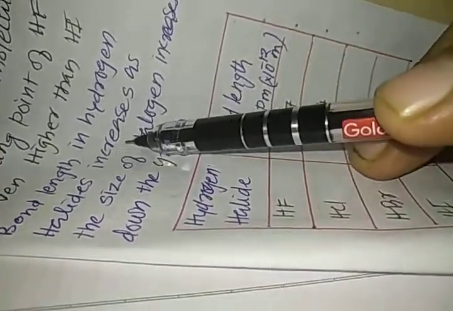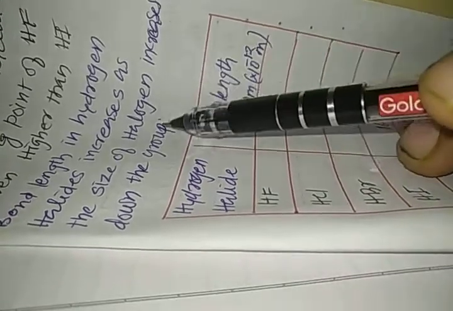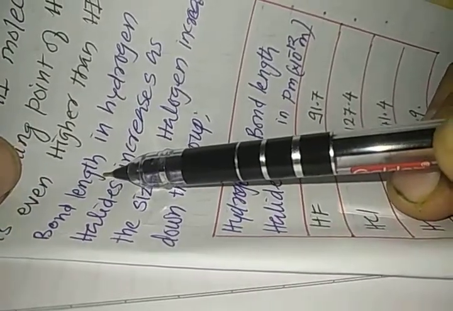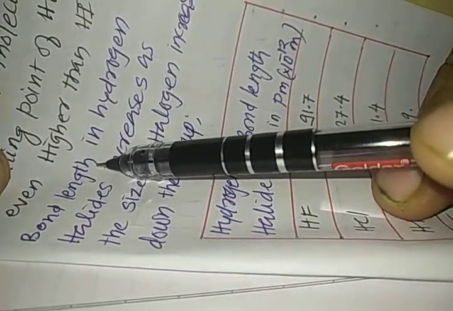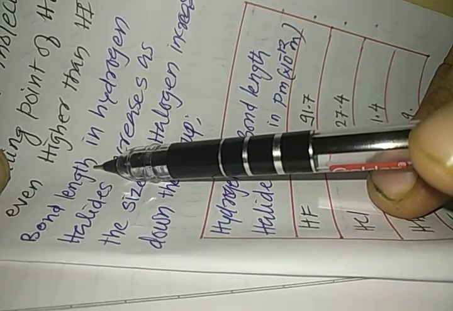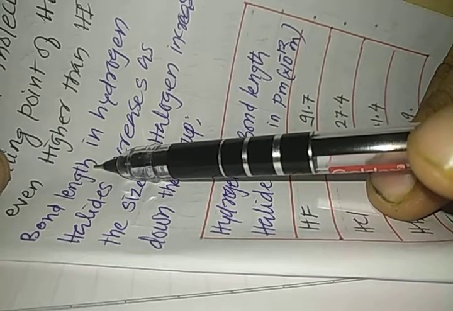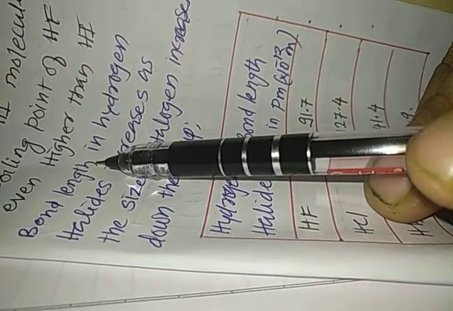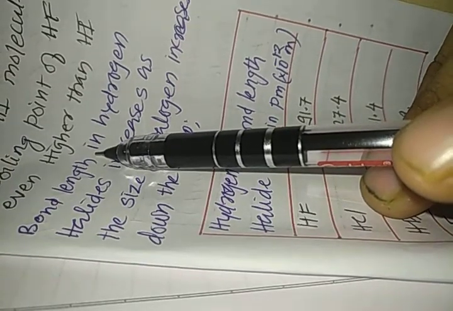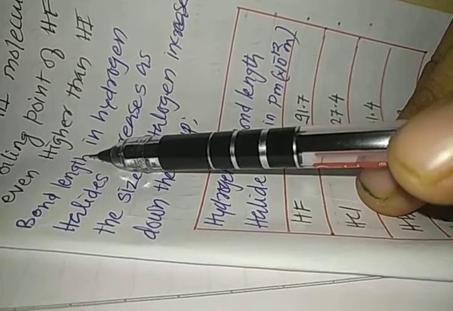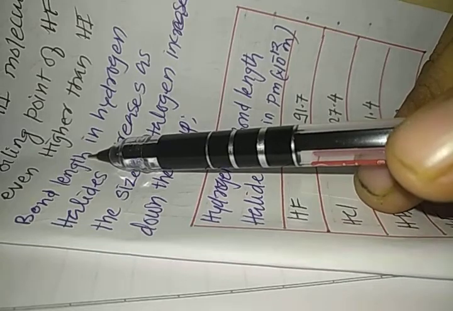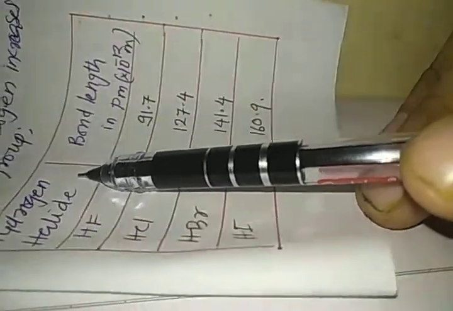Bond length in hydrogen halide increases as the size of halogen increases down the group. Now we need to study the bond lengths. Bond length is the distance between the centers of the nuclei of atoms. So if two big atoms combine with each other, they form longer bond length. If small atoms combine with each other, they form shorter bond length. So as the atomic size is small, bond length would be small.